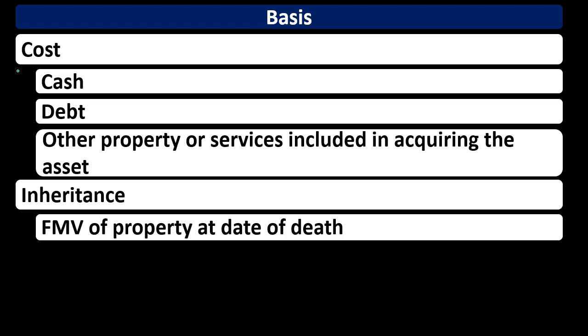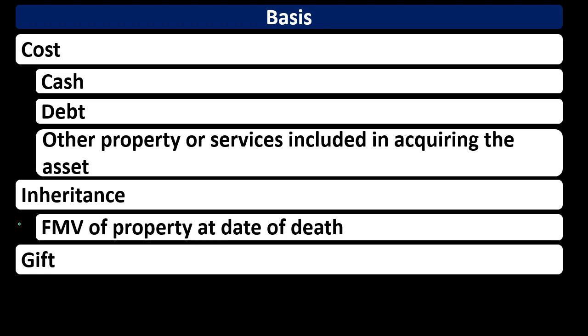When we bought property, it had a fair market value at the point of purchase because we bought it on a free market. And if we're talking about an inheritance, the concept is clear. We'll take the fair market value at the date of death, but the way to do that's a little bit more difficult. We might need an appraisal or some other type of method in order to do so.